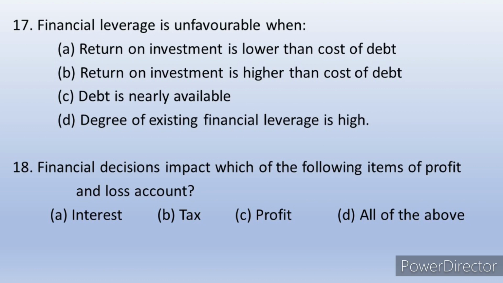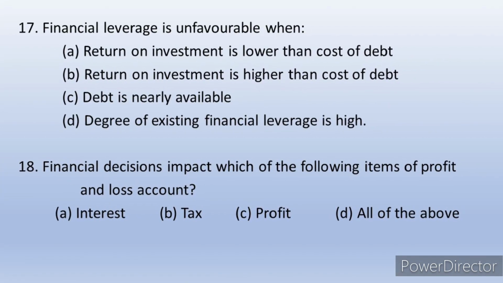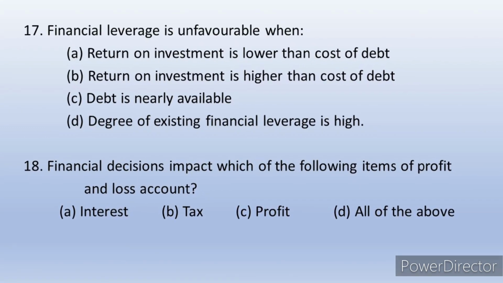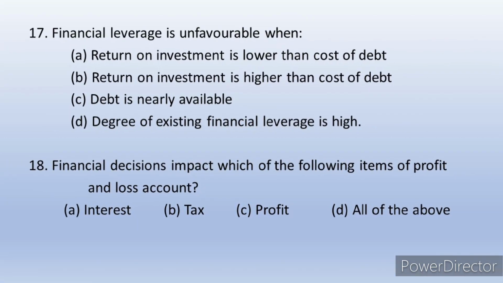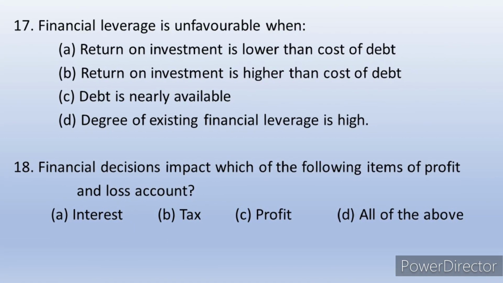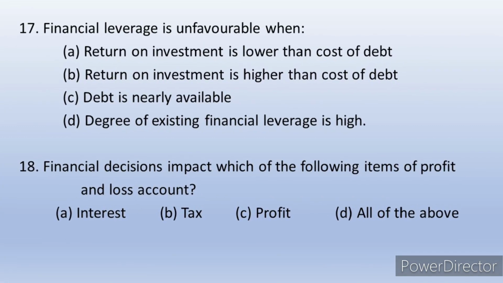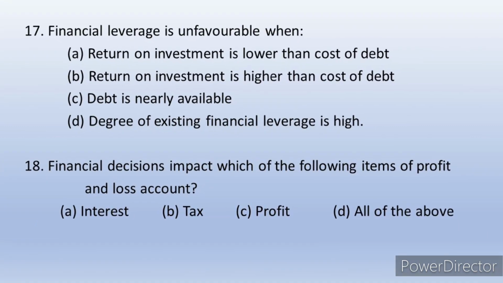Question number 17: financial leverage is unfavorable when, that is the condition we have to see. So we need to understand what is financial leverage. Financial leverage is the use of borrowed money, that is debt, to finance the purchase of assets with an expectation that the income from the new asset will exceed the cost of borrowing.